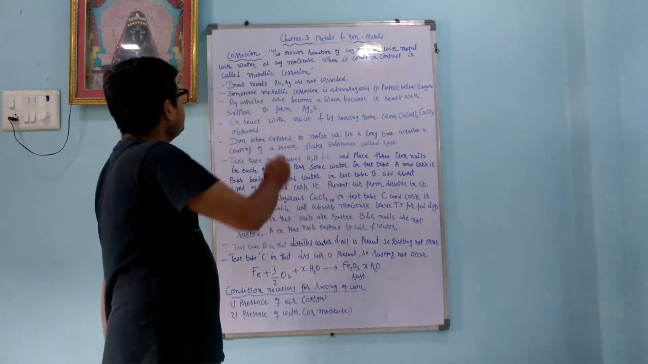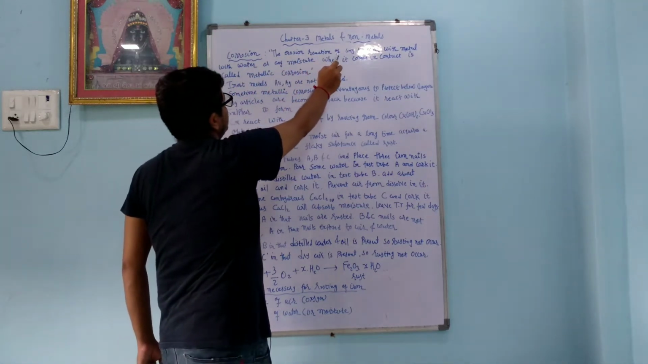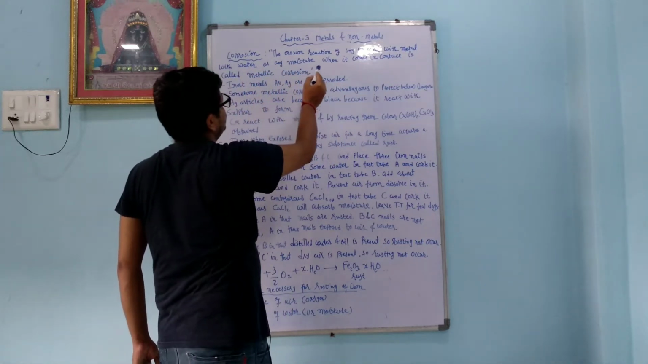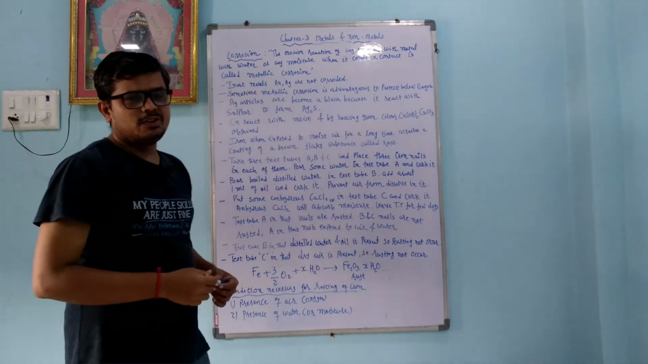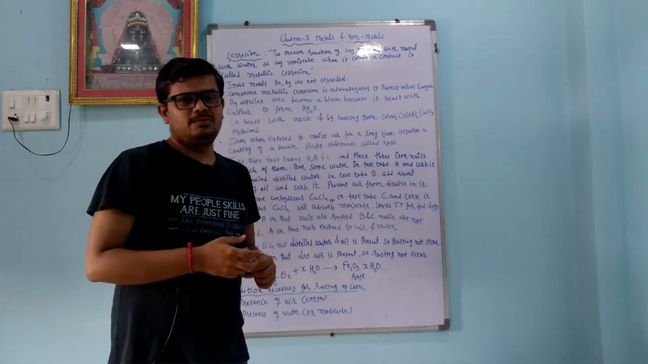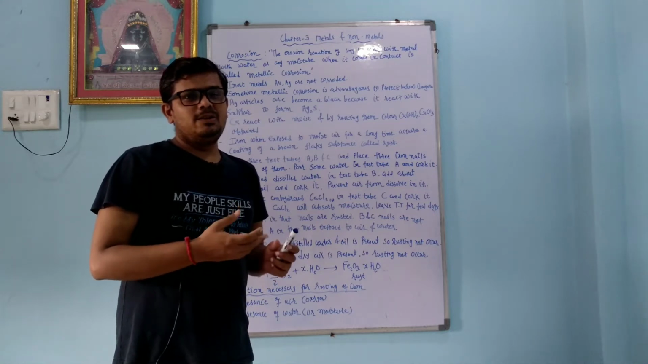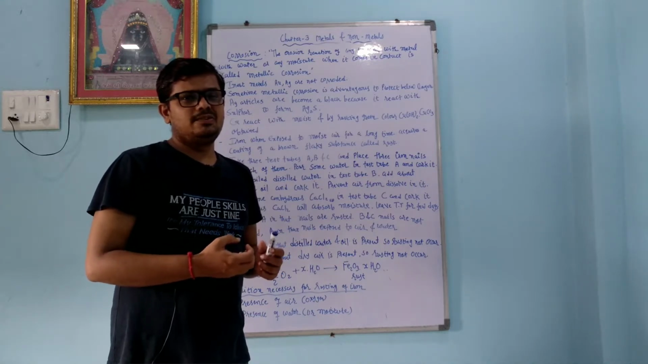Corrosion: the reaction of any metal with water or moisture when it comes in contact is called metallic corrosion. So when any metal comes in contact with moisture, it gives its electron to that moisture or oxygen, and because of that, rusting starts.